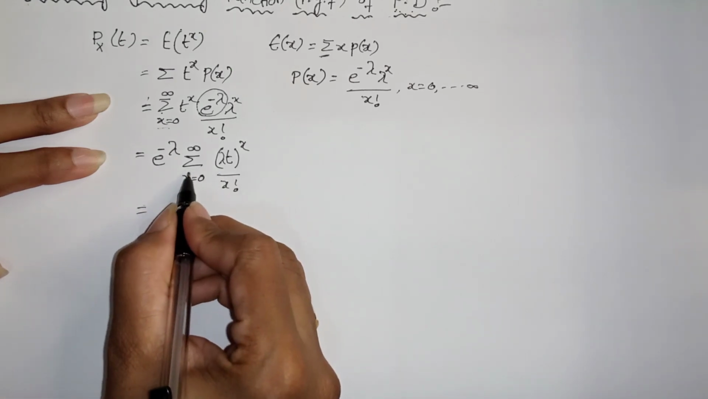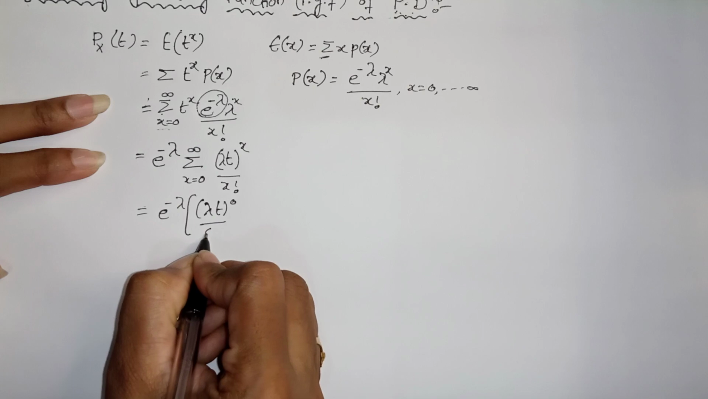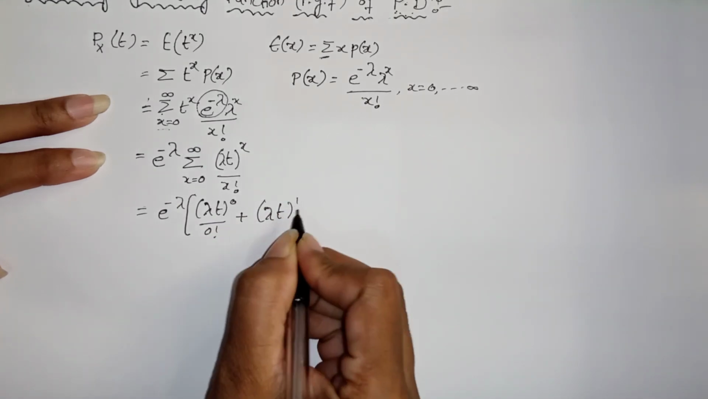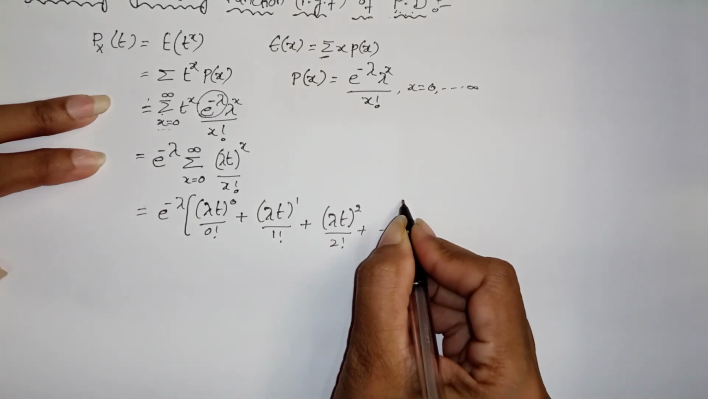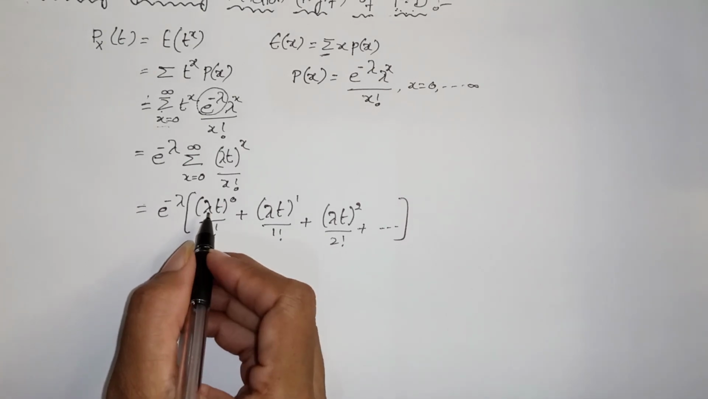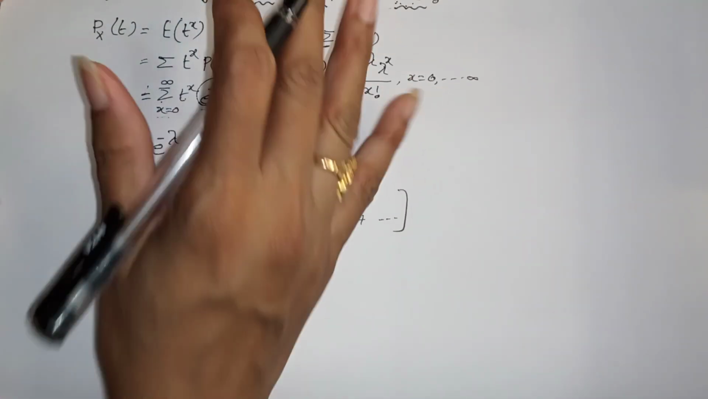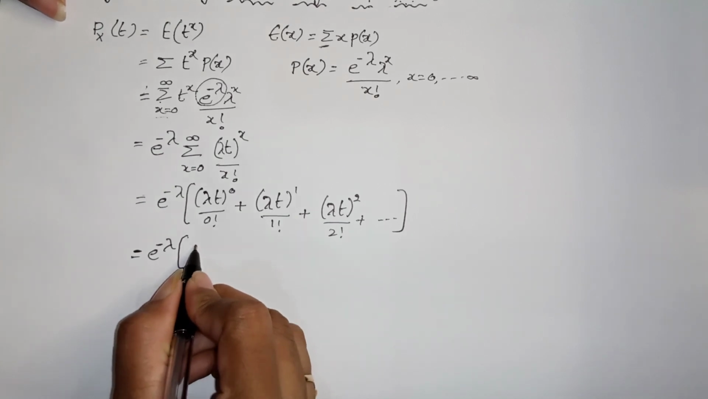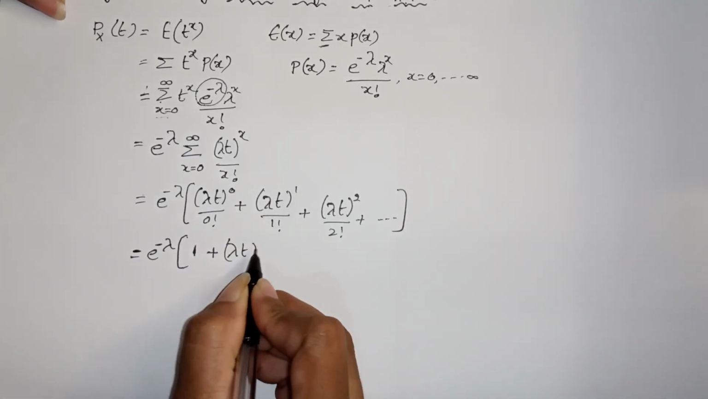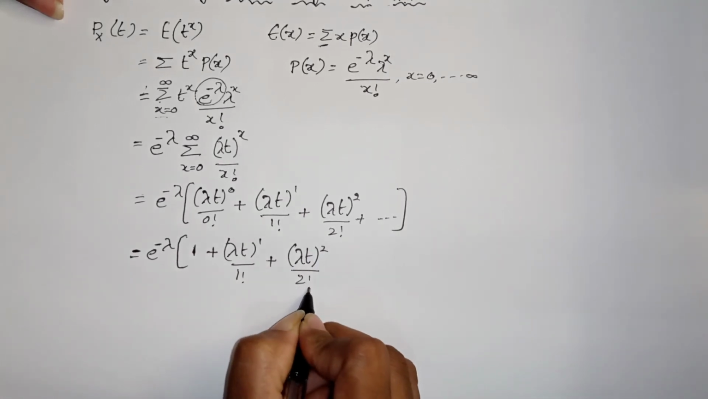Now we substitute the x limits: e power minus lambda into lambda t whole power 0 by 0 factorial, plus lambda t whole power 1 by 1 factorial, plus lambda t whole square by 2 factorial, and so on. Lambda t whole power 0 is 1, and 0 factorial is also 1. So that is e power minus lambda into 1 plus lambda t by 1 factorial plus lambda t whole square by 2 factorial plus and so on.